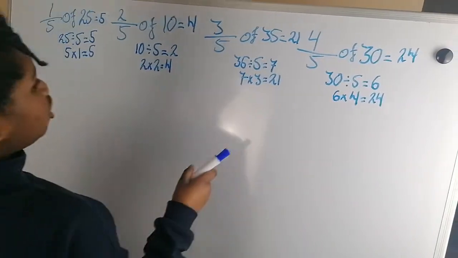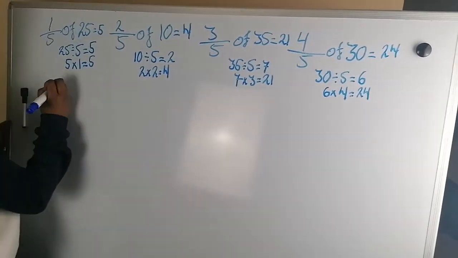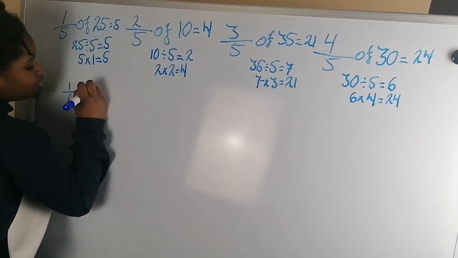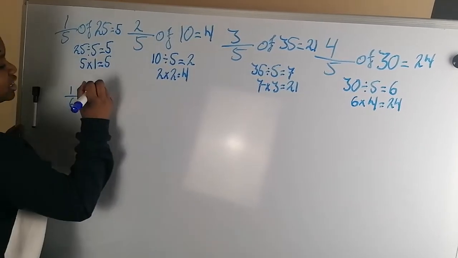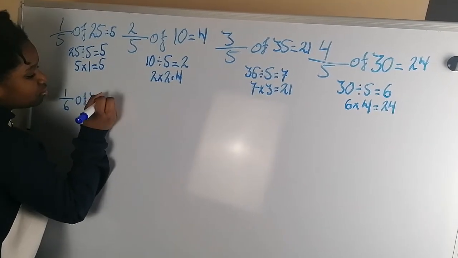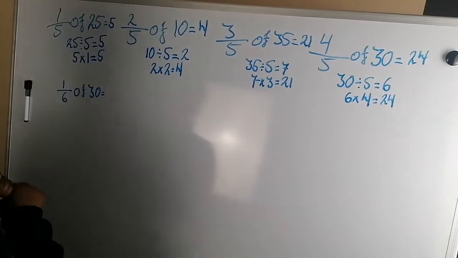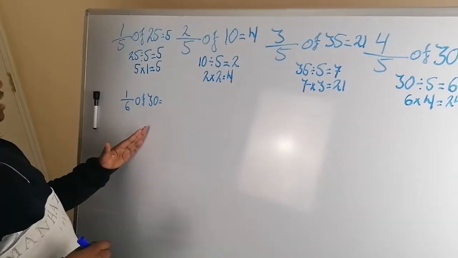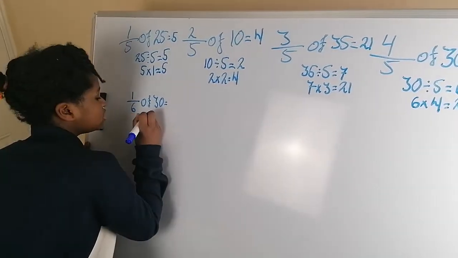Instead of doing fifths, we're going to move on to sixths. So we're going to do 1/6 of, let's do 30. So again, as we did for all the other questions, we're going to do 30 divided by 6.